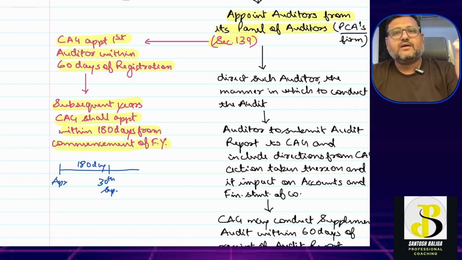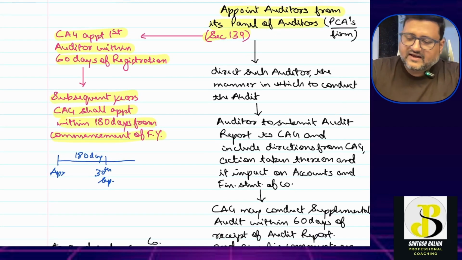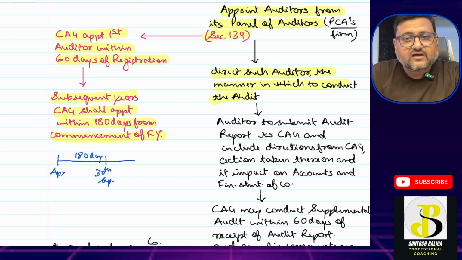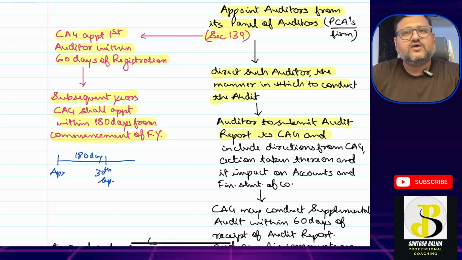Now coming back to the audit of the government company, the CAG can direct such auditors on the manner in which to conduct the audit. The auditor shall submit the audit report to the CAG. So the appointed auditor will complete the audit procedure and give the audit report to the CAG.